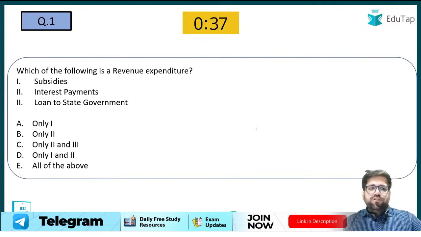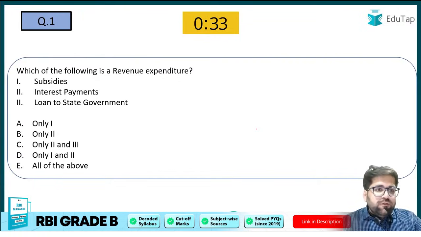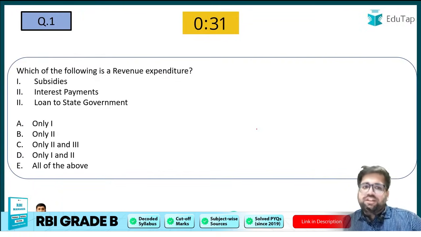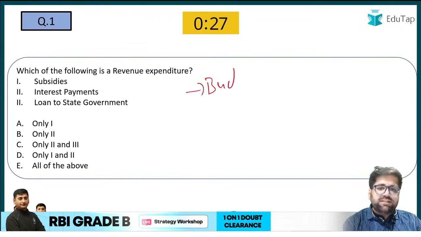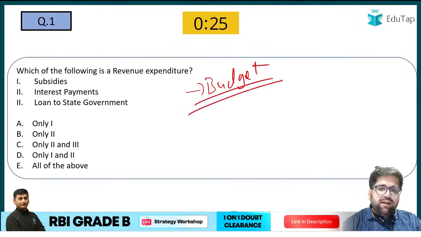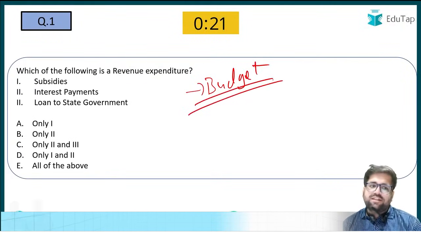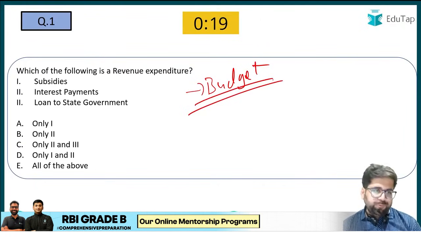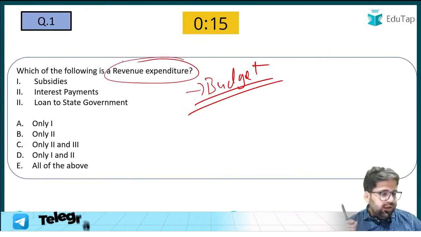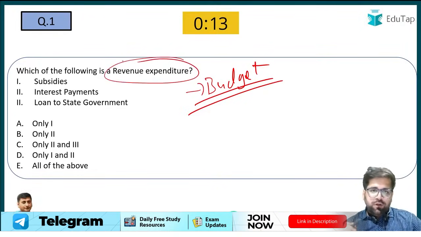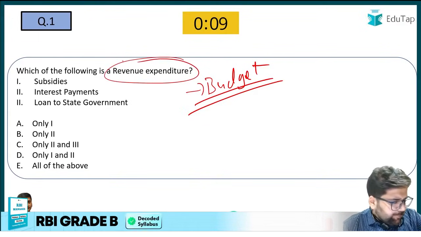So the first question in the 1-marker section was: which of the following is a revenue expenditure? This particular question has been directly taken from your budget side. If you have a thorough knowledge of the different components of the budget, then this question is really very easy. Please first of all notice that they are asking regarding the revenue expenditure. I can see that maximum people have started giving the answer.